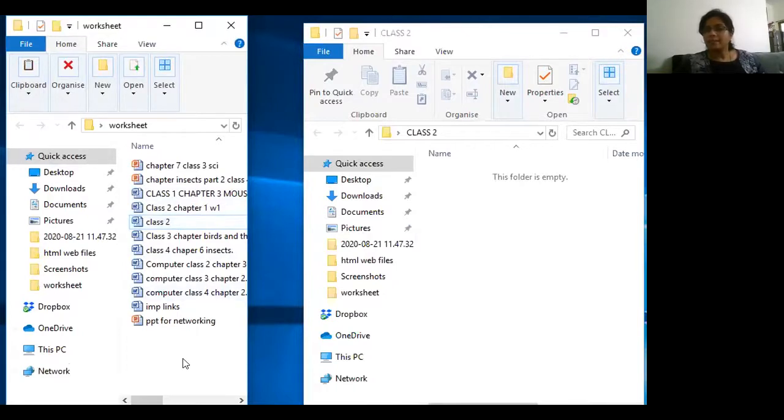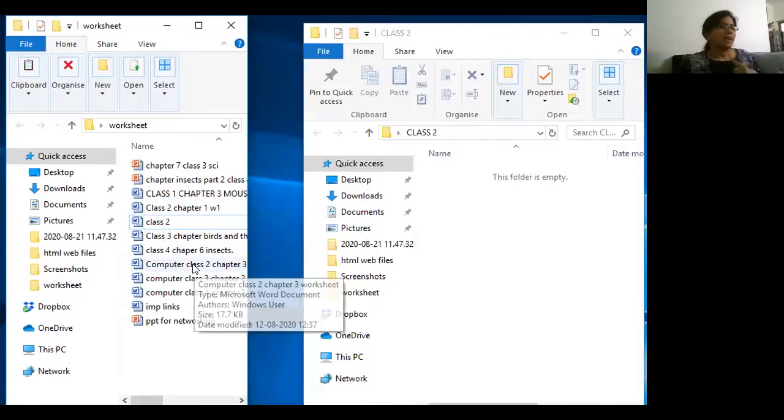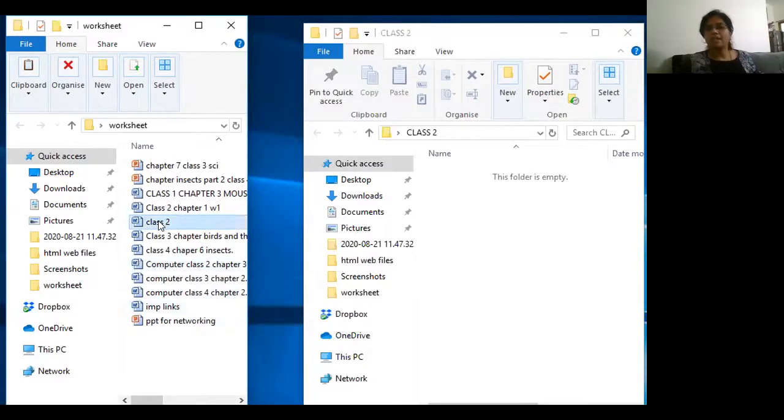As per what we learned, first we are supposed to select it. Select with the left click and do not leave the left click at all. Keep it pressed. I will go to this one and I have kept it pressed. See my video? I have kept my hand pressed. Now what will I do? I will move my cursor to the folder.